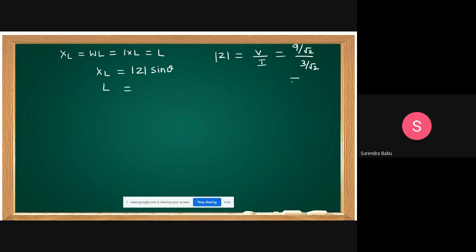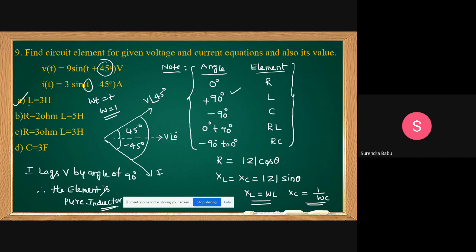Automatically, it will be cancelled. This is how much? 3 ohms. Because these are the RMS values. 3 into, what is the angle? Angle is how much, friends? 90 degrees. Then how much L can you get? 300. Clear? Like this, we identify the elements.